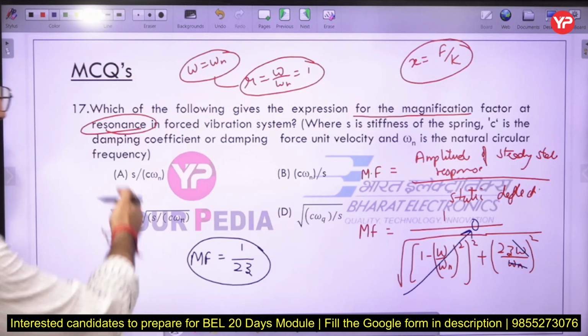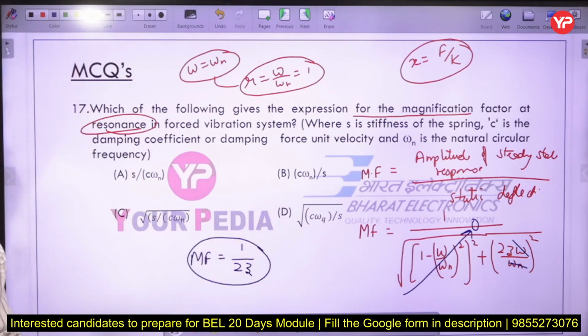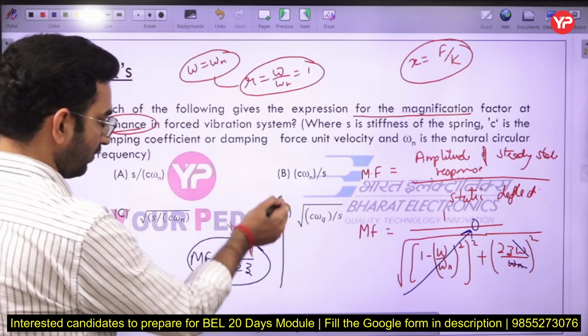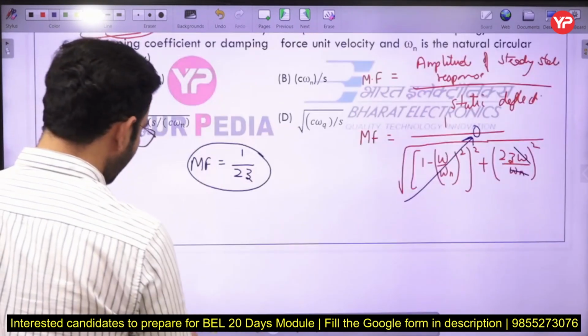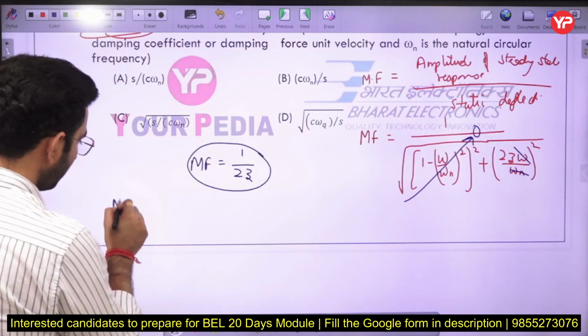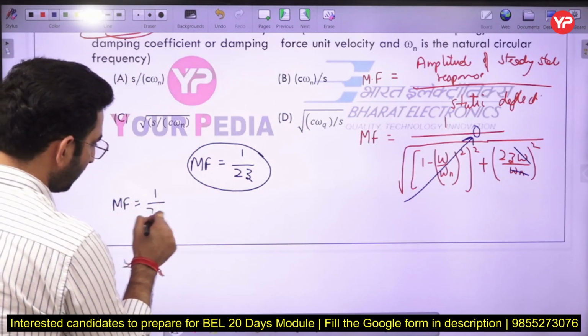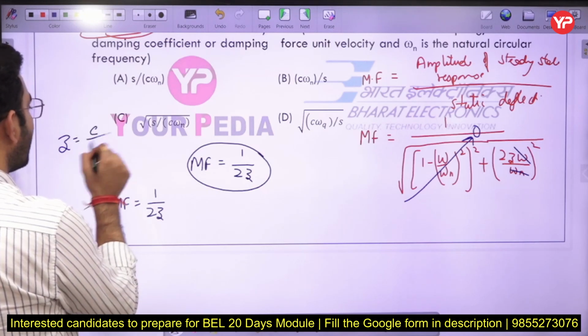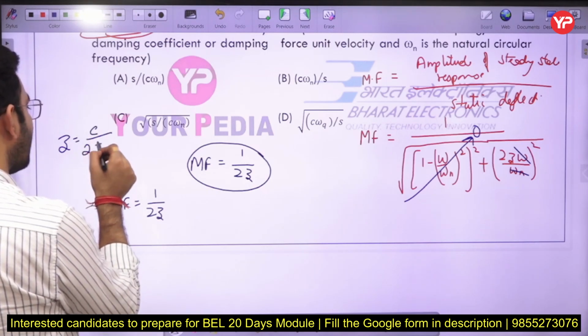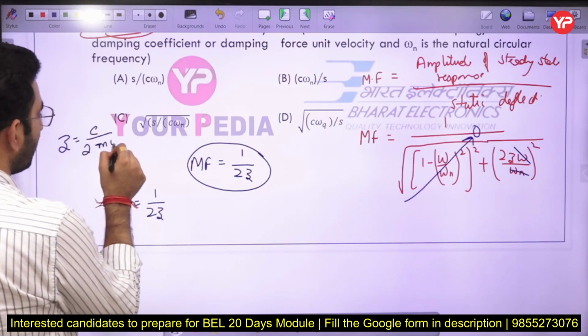Okay, now the answer is given in the form of damping coefficient, natural frequency as well as the stiffness here. Now what is the formula of the damping factor? We know the value of the damping factor is equal to C by 2 m omega n.